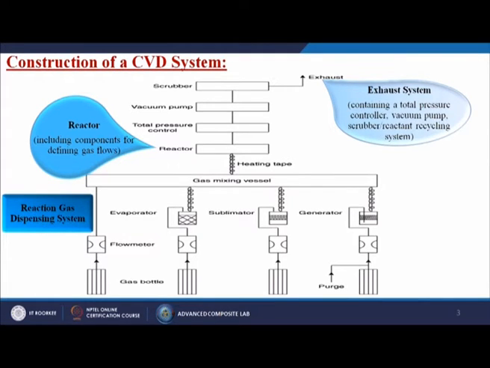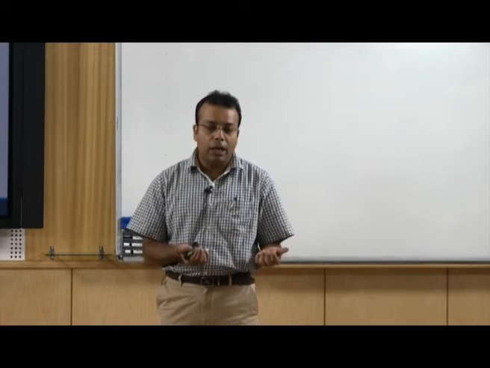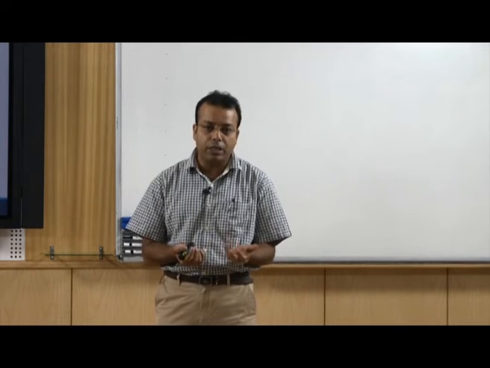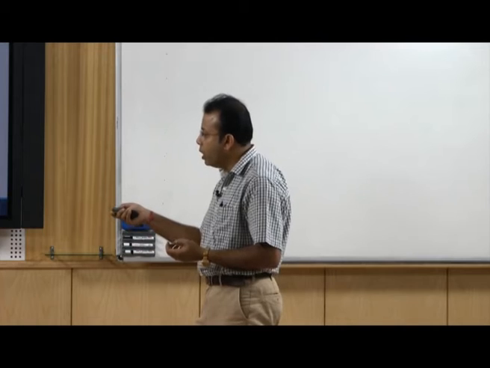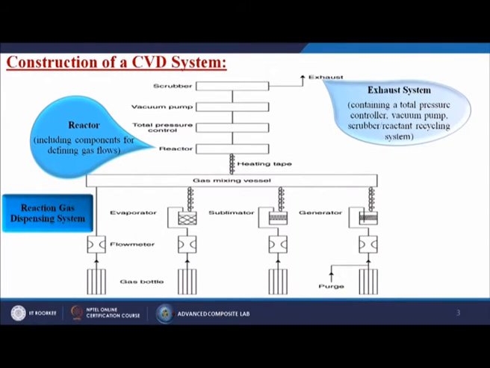When the mixing is taking place, if there is any humidity it can remove that humidity, and if there is some impurity it can remove those impurities. Not only that, there is a flow meter by which we can control the flow of those gases onto the substrate itself, and then at last we have to purge the system.